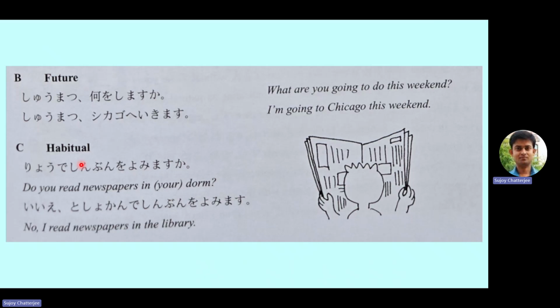Next is future. Shumatsu means this weekend. That means this is something that is going to happen in the future. Shumatsu nani o shimasu ka? Shimasu, as you might know, is a verb which means to do something, to do. That means shumatsu nani o shimasu ka means what are you going to do this weekend?